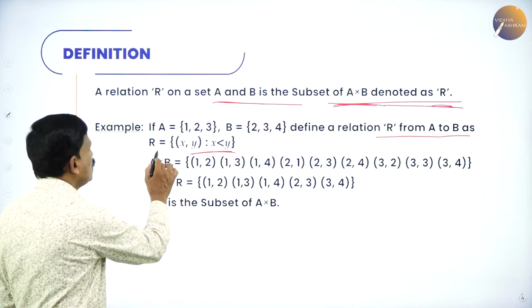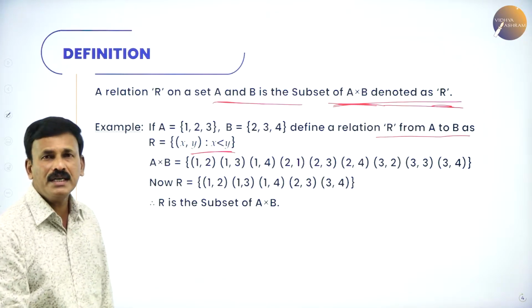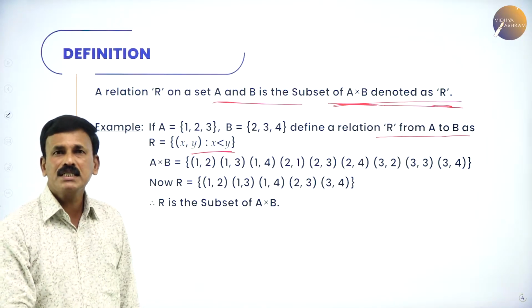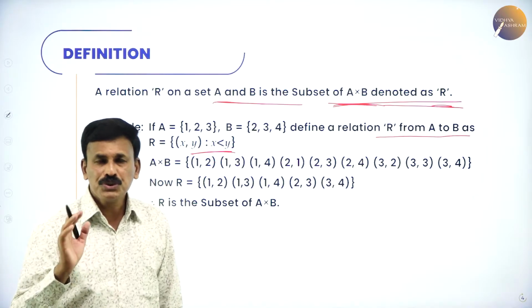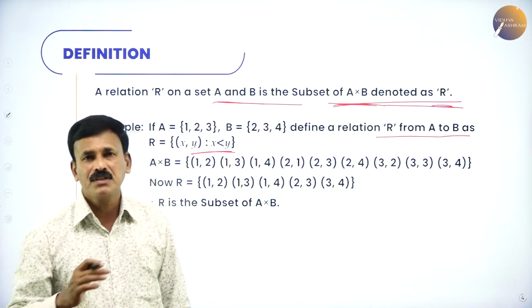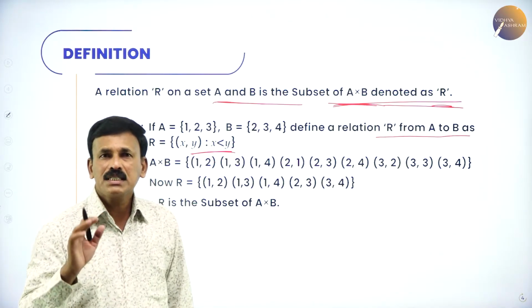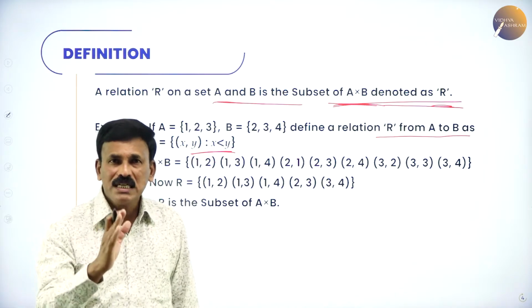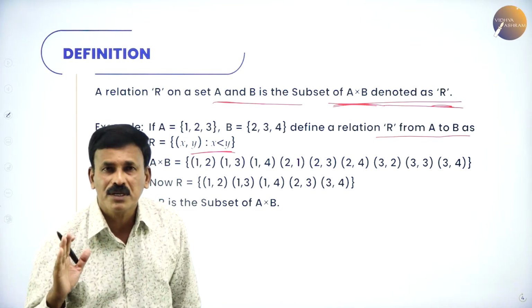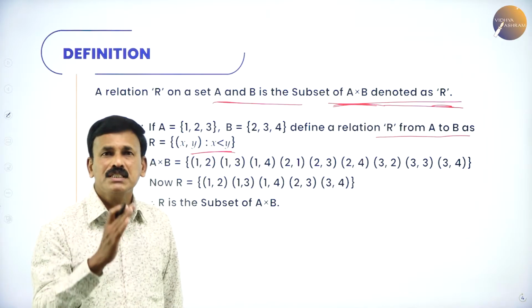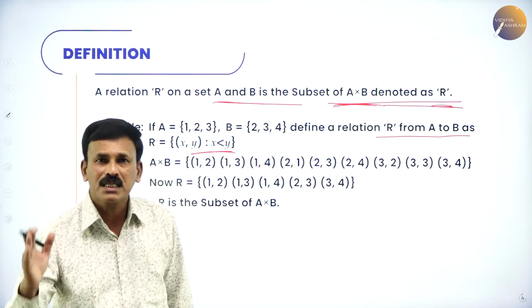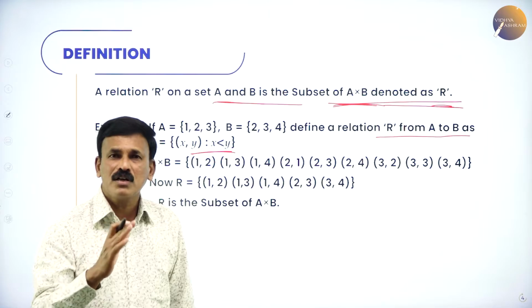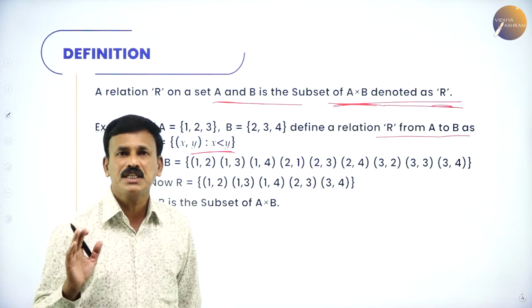The condition is X is less than Y, so you have to write the relation given that X is less than Y. That means the first element is less than the second element. Write the set of all the elements which satisfy this condition.